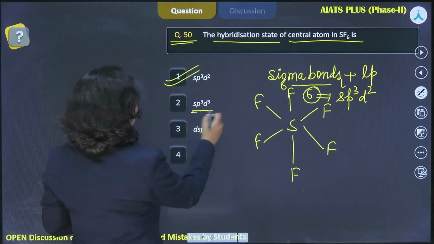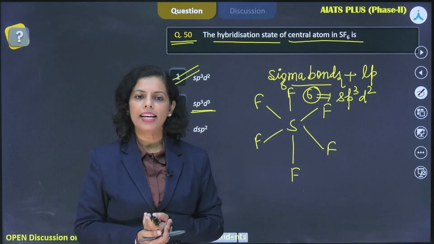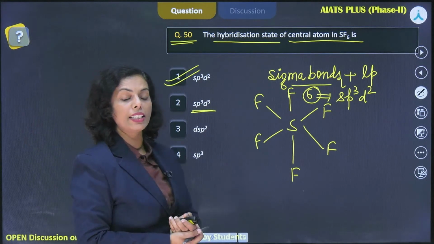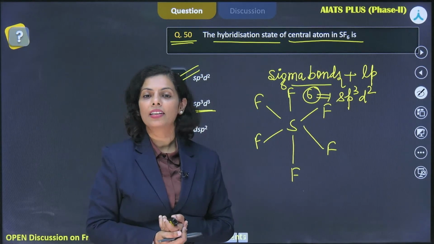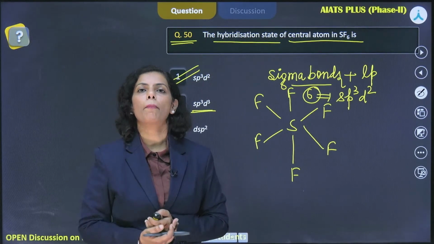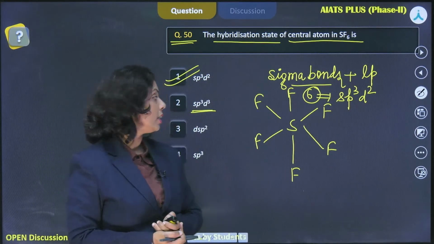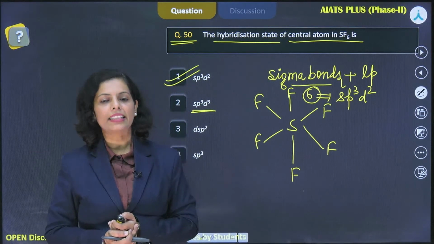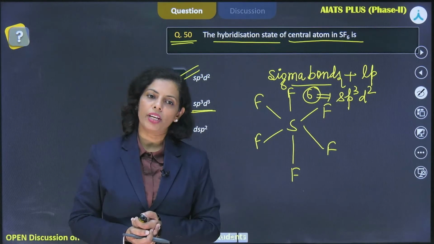Tell me the name of the compound where you identify sp3d3 hybridization, where the steric number is 7. Any example? I'll give you the hint. A compound of xenon. The hybridization sp3d3 it can have. IF7, that's good, Arsh. And a compound of xenon as well. IF7, very good.